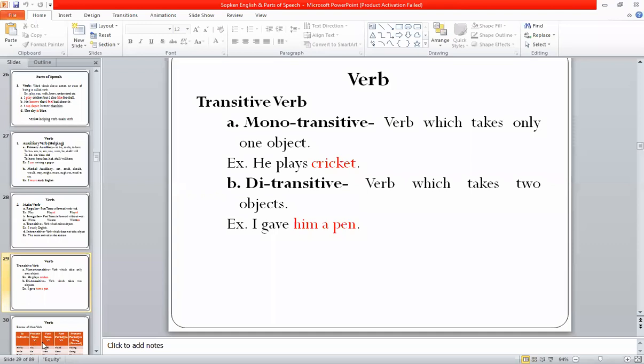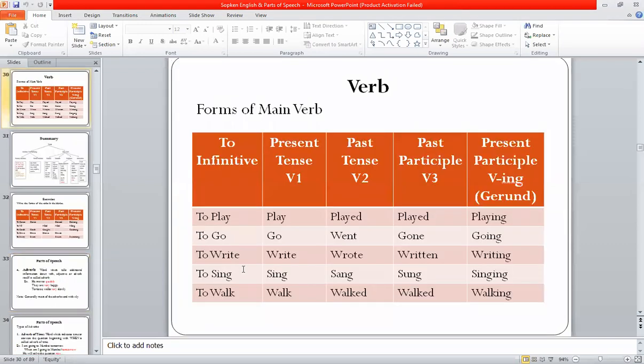Did you understand? Yes. Monotransitive, ditransitive, did you understand? Yes, sir. Okay.